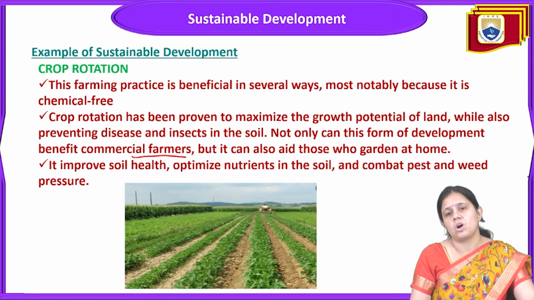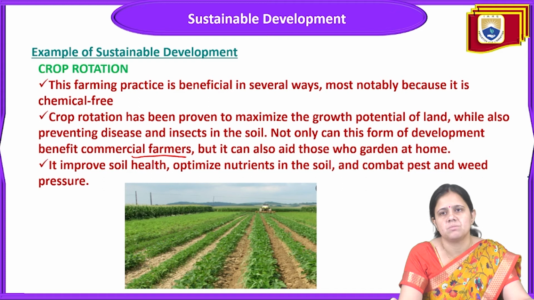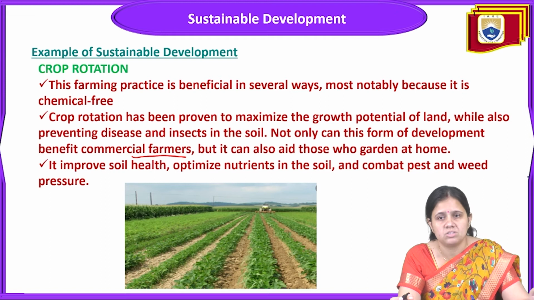Crop rotation is the rotation of crops from one season to the next, and this is very beneficial because it maximizes the growth potential of the land, and it prevents disease and insects in the soil. Another benefit of crop rotation is that it will optimize nutrients in the soil, it will combat pest and weed pressure, and it improves the health of the soil.